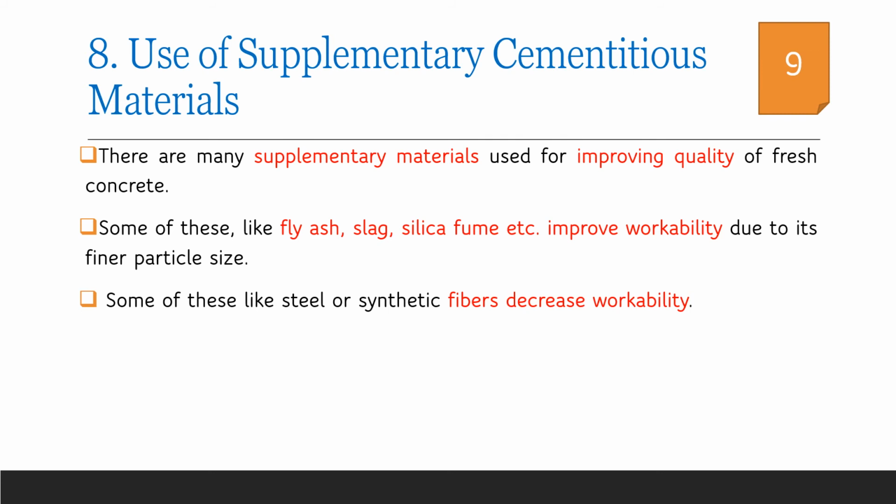Since they are of finer size, they will add to the slurry consistency and thus improve the workability of concrete. Then one other category of supplementary material is synthetic fibers. They will definitely arrest the crack formation in concrete as well as increase the tensile strength of concrete. But the presence of fibers decreases the workability of concrete.